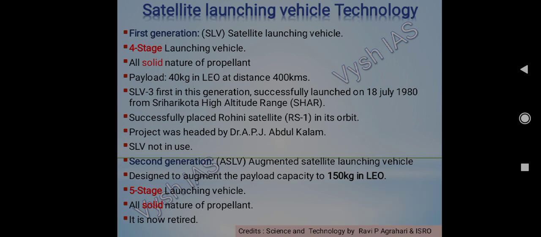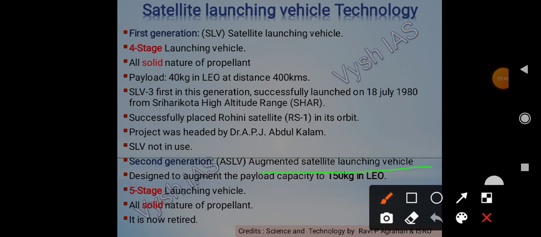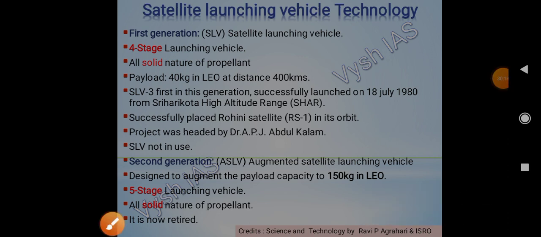Then we had the second generation, the Augmented Satellite Launching Vehicle. It was designed to augment, meaning to further increase the payload capacity, which means the weight. Earlier it was 40 kgs, now it has increased to 150, in low earth orbit only. It was five stage, earlier it was four stage. It also had all solid propellant, and ASLV is also retired now.